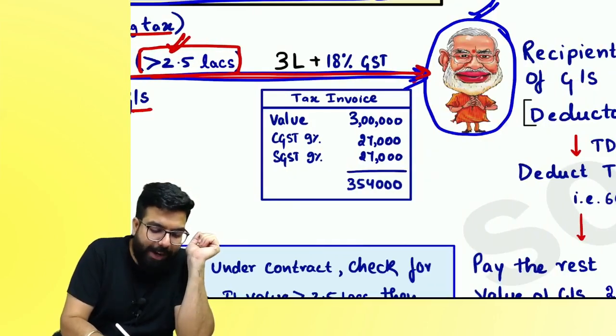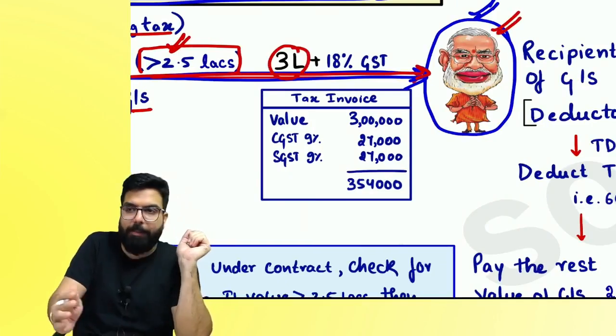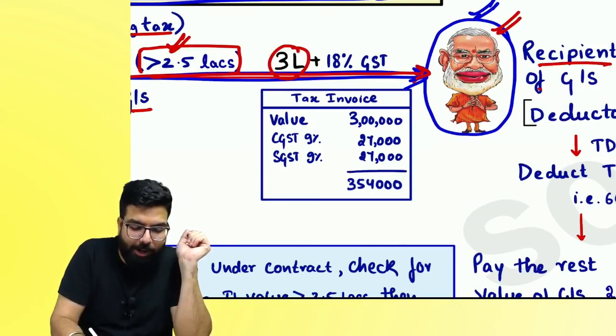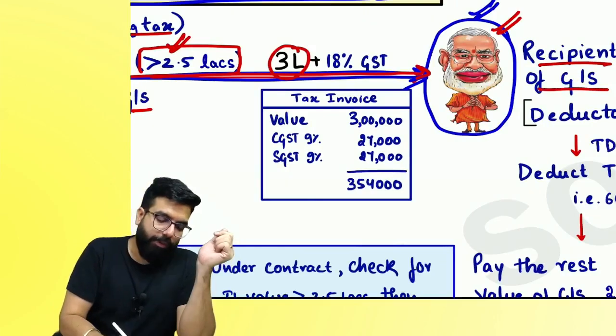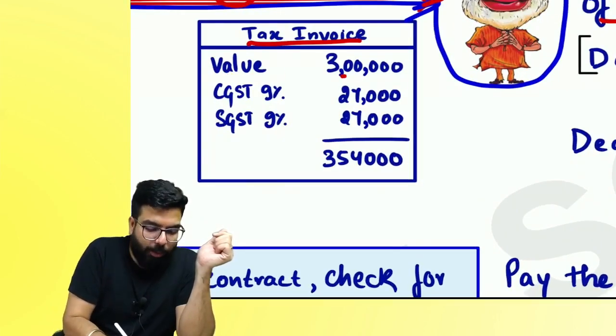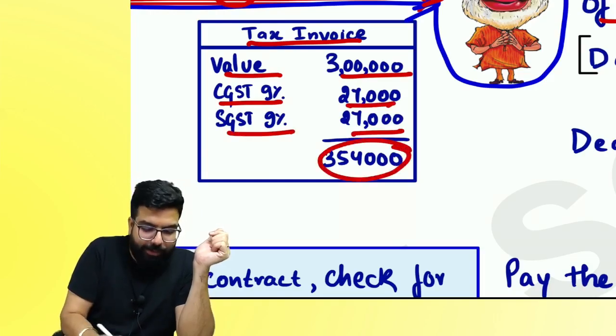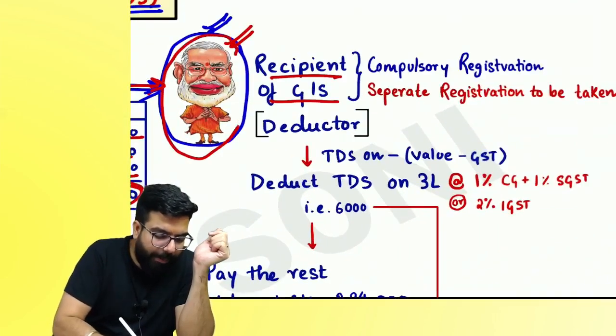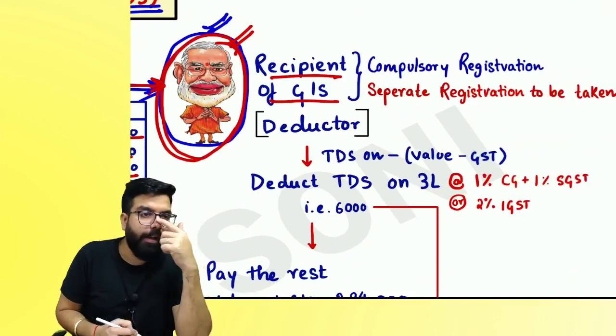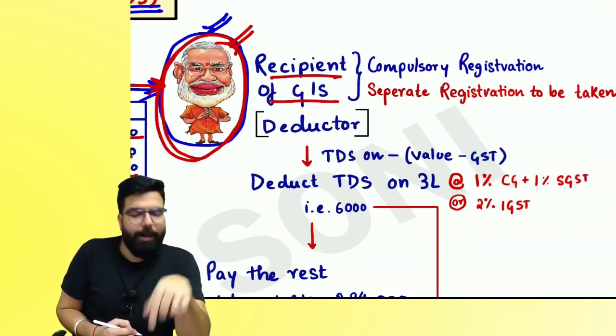For an example, I am the supplier. I went ahead and supplied to the government department. You know who the government department is now? They are the recipient of the goods. You gave them an invoice of 3 lakh rupees, and you charge CGST and SGST. Tell me one thing. Is the government department required to deduct TDS? Yes or no, everyone?